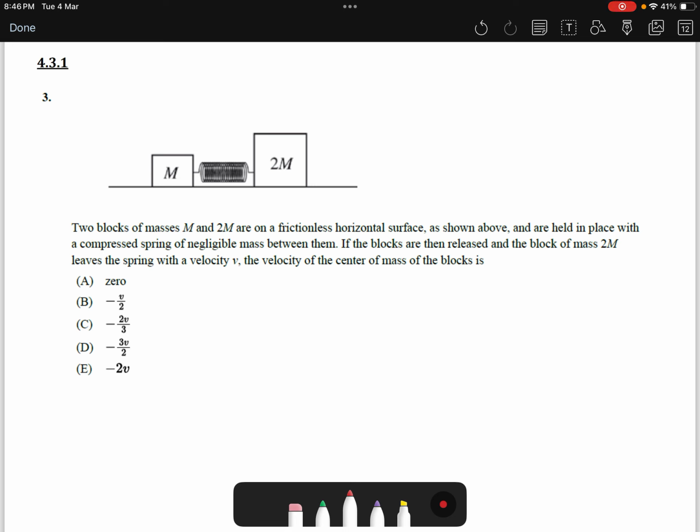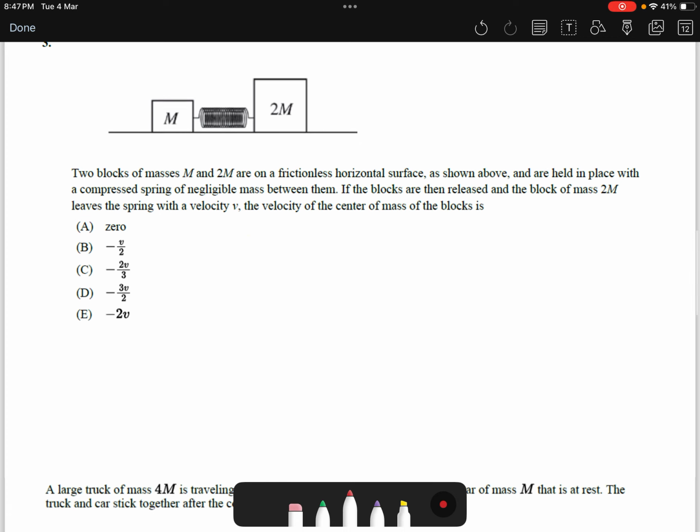Read the question, please. The answer is 0 because there is no external force; F net external equals 0. There is no external force acting on this object or in this system. Since there is no external force acting on the system, the center of mass will stay at its initial motion, which is at rest. So the center of mass will not move.